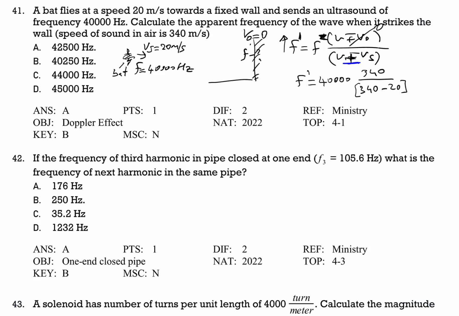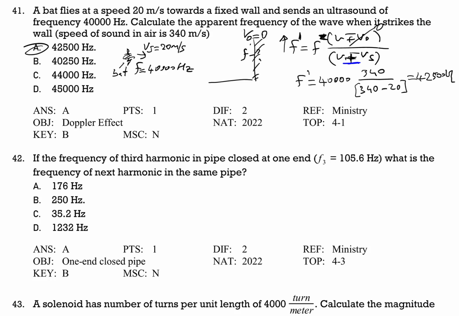So 40,000 times 340 divided by 340 minus 20, 320. The answer is going to be 42,500. So the detected frequency by the wall is 42,500 hertz. So A is the correct answer.